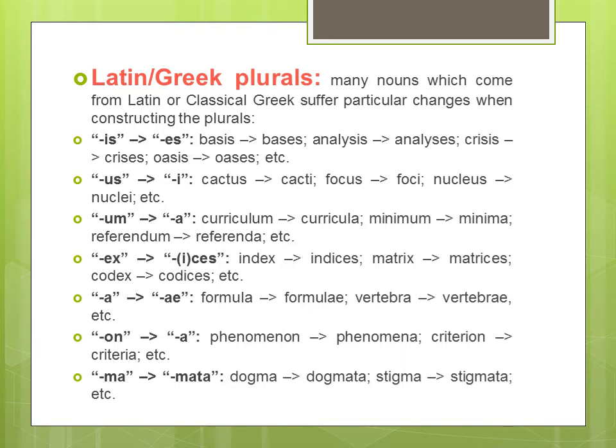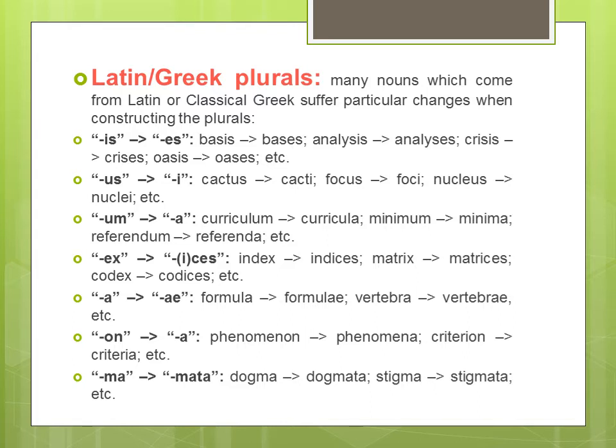So let's come to today's first rule, which you can see on the slide. It is about how to make the plurals of Latin or Greek words. The first group of words given here end with is. When we make the plural of these Latin words which end with is, they end with es.